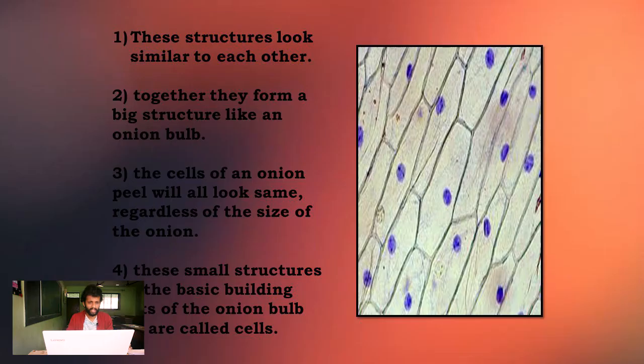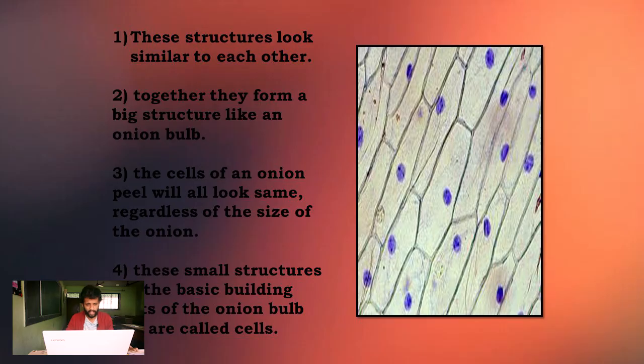The cells of an onion peel will all look the same regardless of the size of the onion. No matter how big the onion is, whether it is a small onion or a big onion, the cell structure will always remain the same, just the number of cells will increase based on the size. The small structures are the basic building units of an onion bulb and are called cells. So all these small compartments, like bricks, whatever you can see in the image, are nothing but cells.